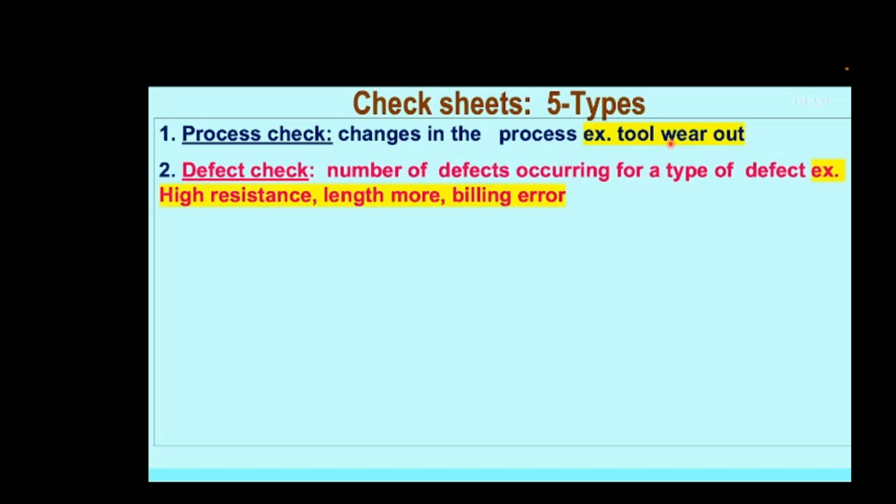The second type is the defect check sheet. Means to say, what is the number of defects occurring for a type of defect you have chosen. Say for dimension out of tolerance, how many types of defects are occurring. The maximum number of defects means that is the top priority for you to solve, because higher the pain, higher the gain. Whether the defect is occurring due to high resistance, physical dimension, or any error in building and so on.